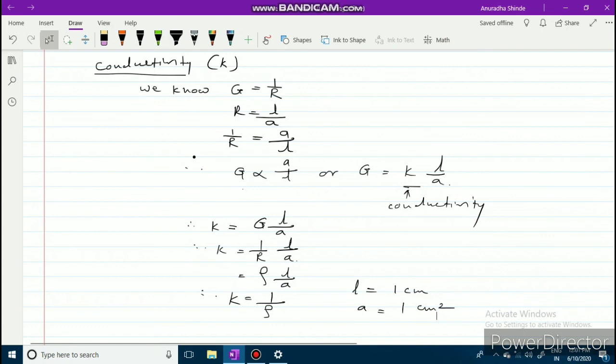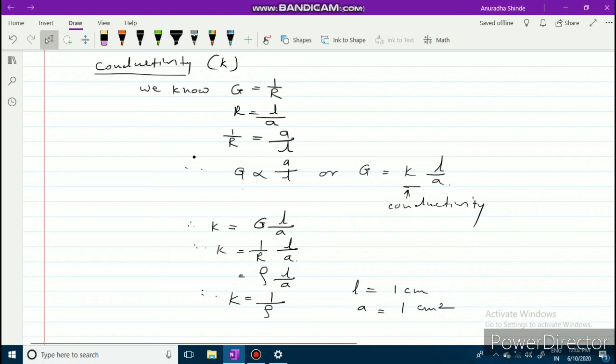K is equal to G into L by A. Putting G equal to 1 by R, K is equal to 1 by R into L by A. Again, 1 by R is nothing but rho, so K is equal to 1 by rho.